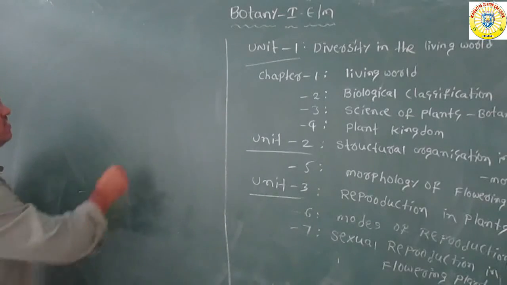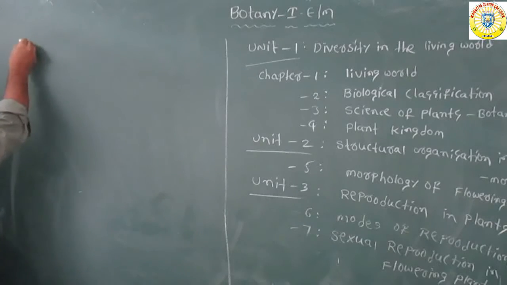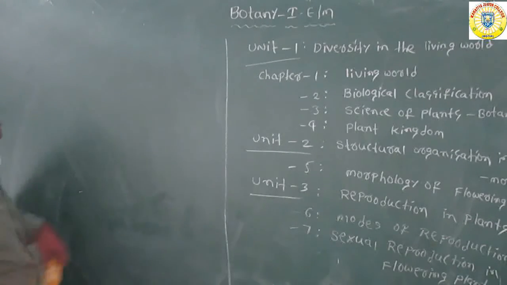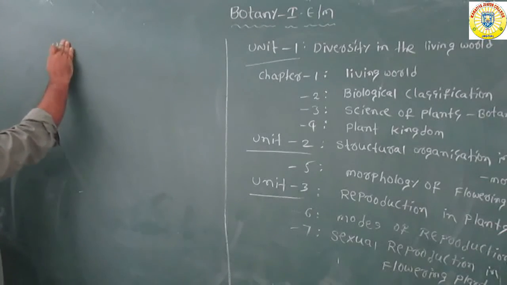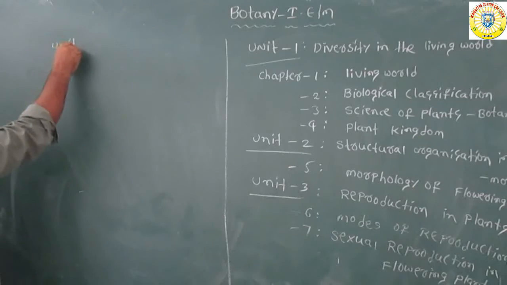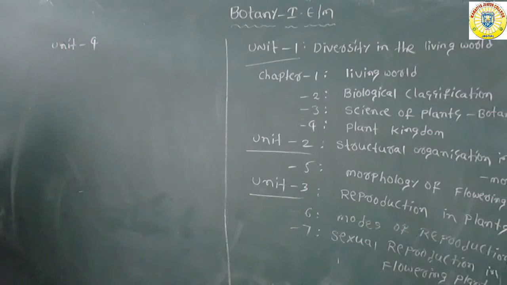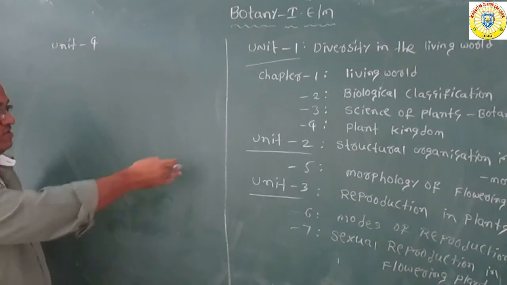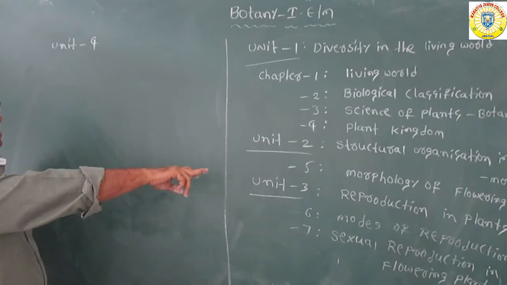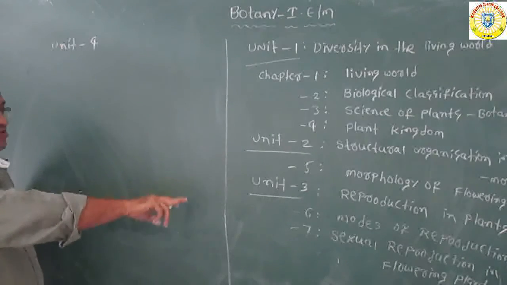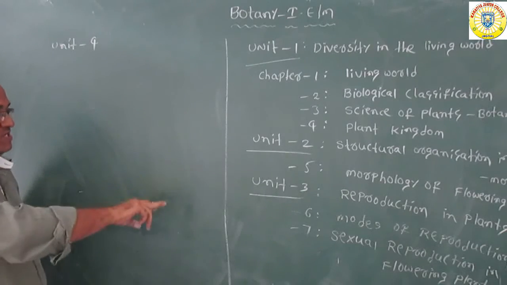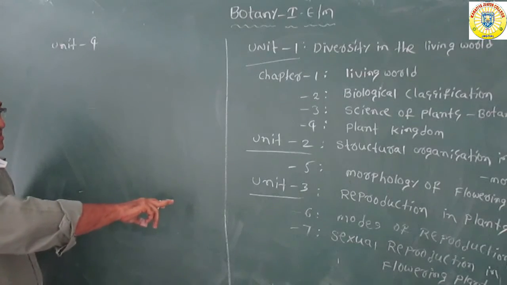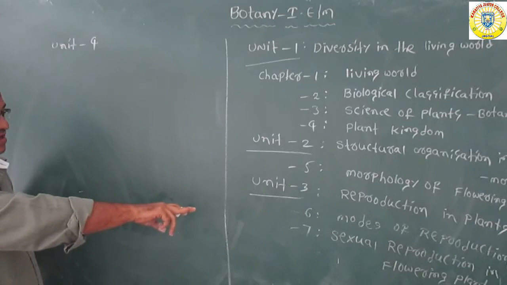Now see here, unit number 4 now. Okay, 3 units completed. The third unit is reproduction in plants. It includes 2 chapters. Chapter number 6 is modes of reproduction. Chapter number 7 is sexual reproduction in flowering plants.